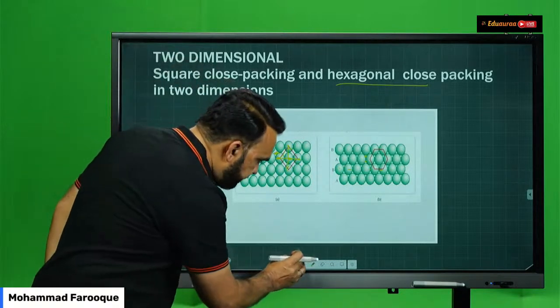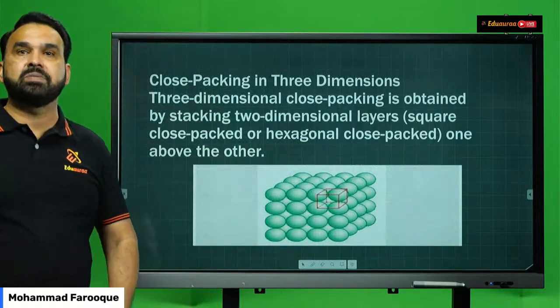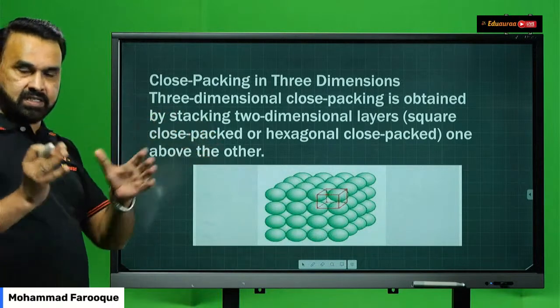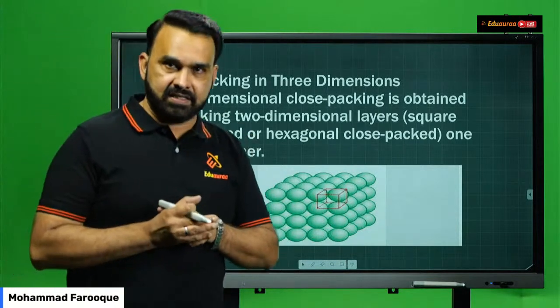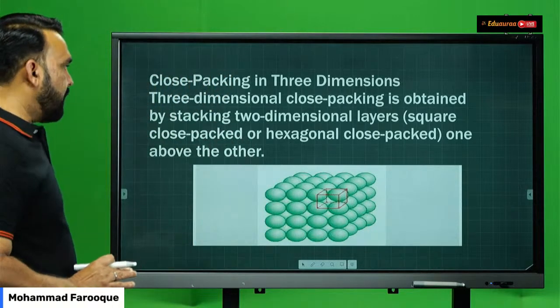Now, moving to the three-dimensional arrangement of particles, because a crystal structure is a three-dimensional structure.